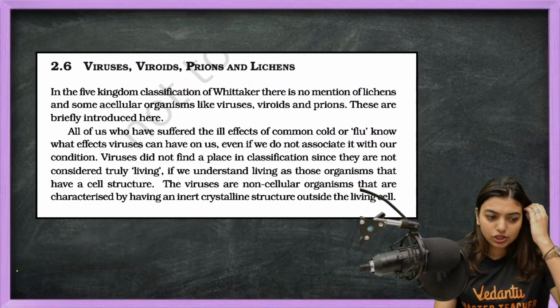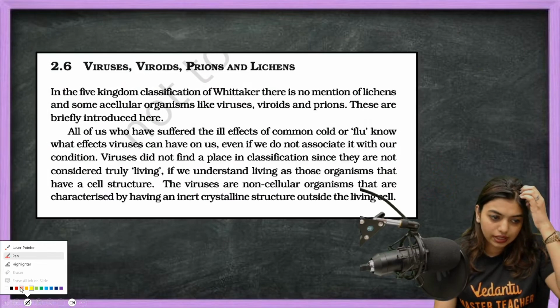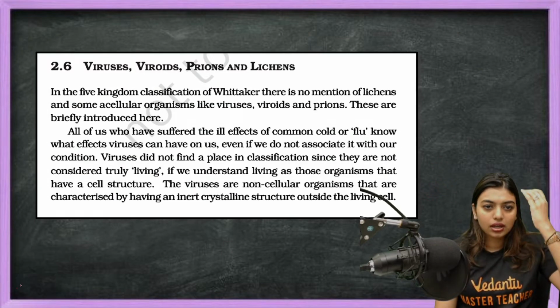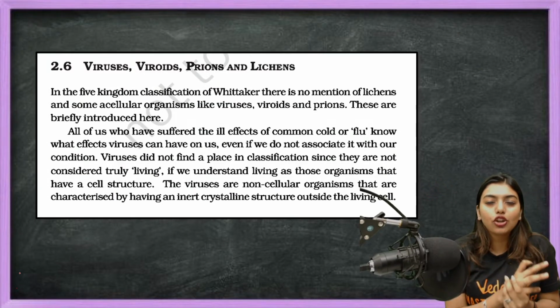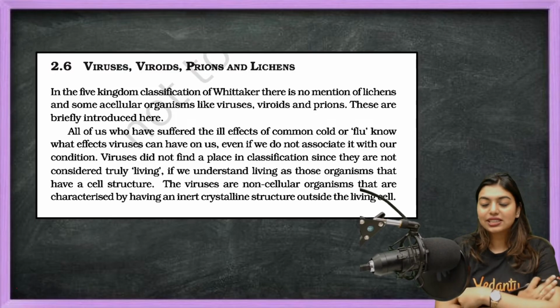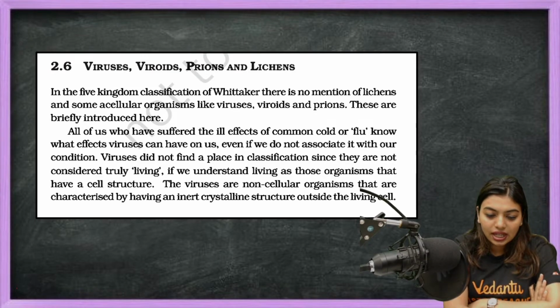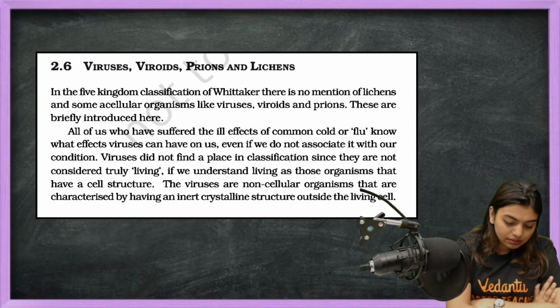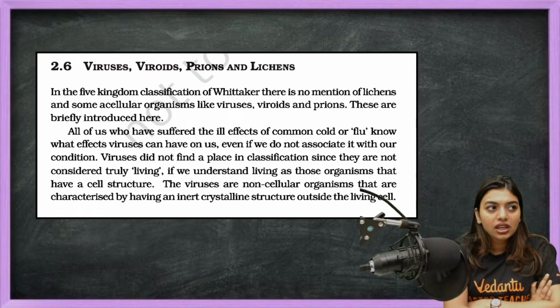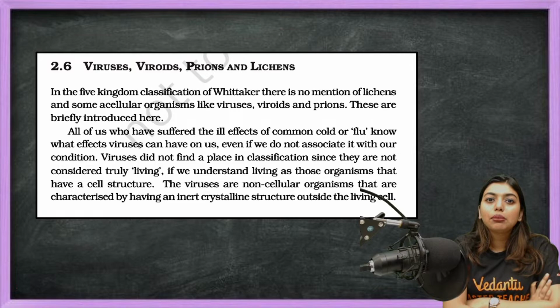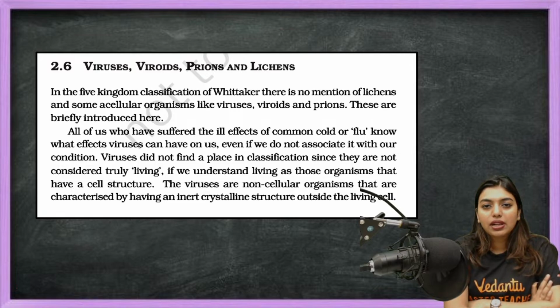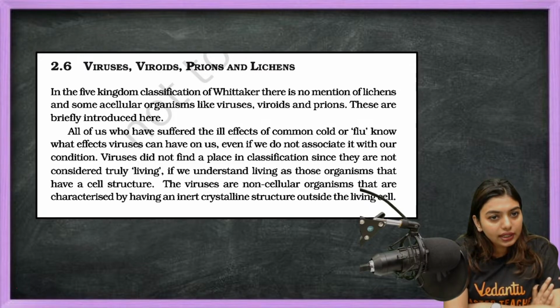Okay, next topic is, students, viroids, prions and lichens. The problem was, there are some people in life whom we cannot call friends, we cannot call enemies, they are in the middle stage. Same way, these organisms we cannot put into any kingdom, so we put them separately.